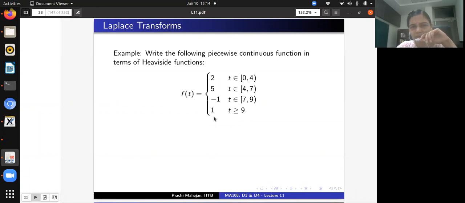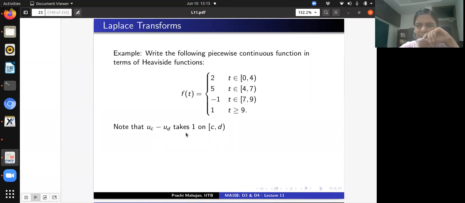Now let's write down this function f in terms of the step function. It is very easy to do this once you draw the graph, or analytically, note this down. This is the step function u_c and this is the step function u_d. Note that u_c minus u_d takes the value 1 on the interval closed c, open d and 0 everywhere else.